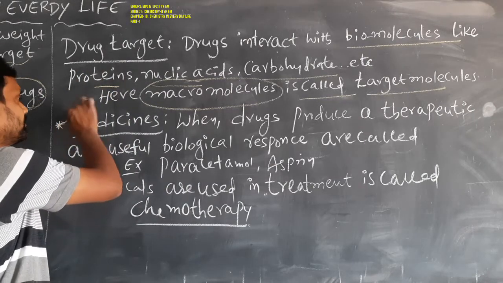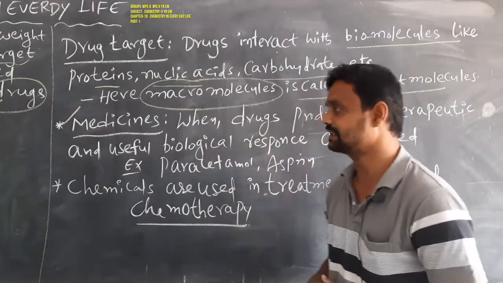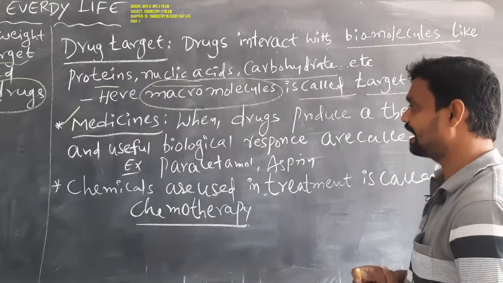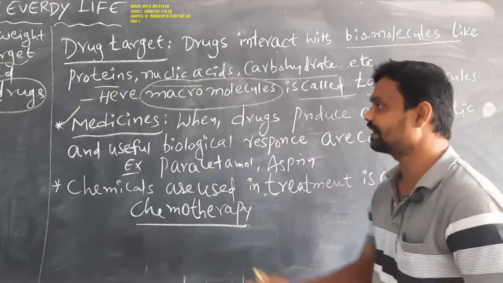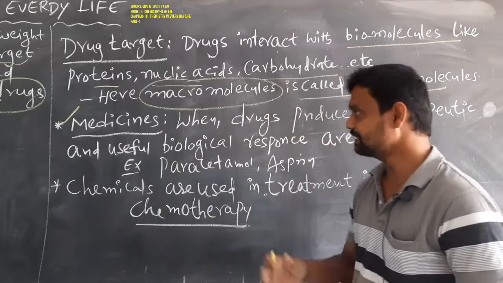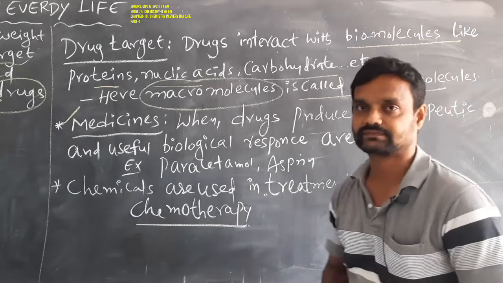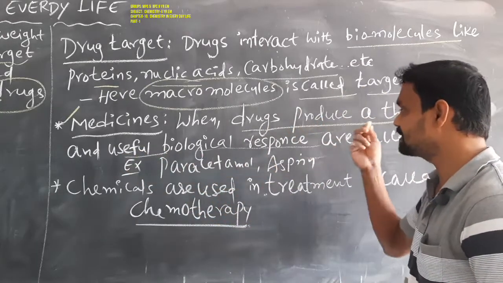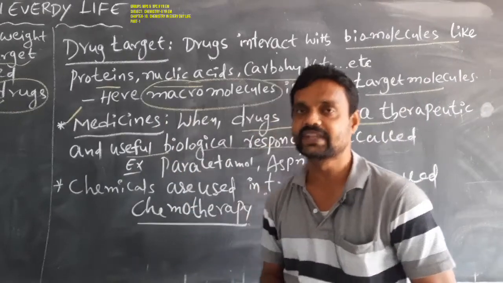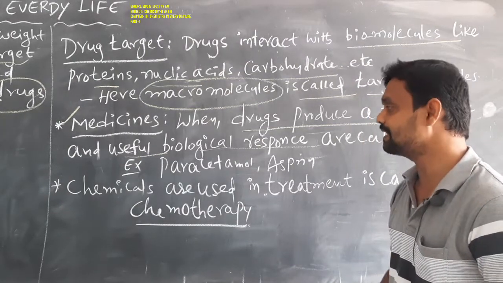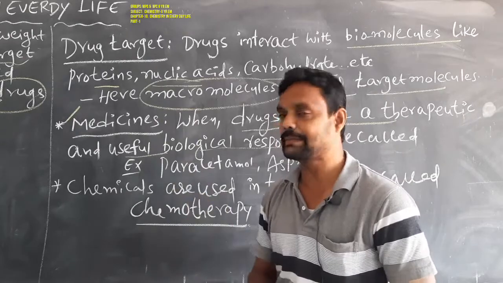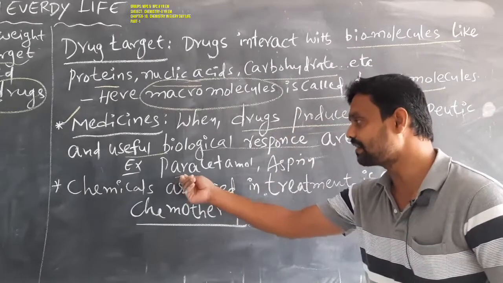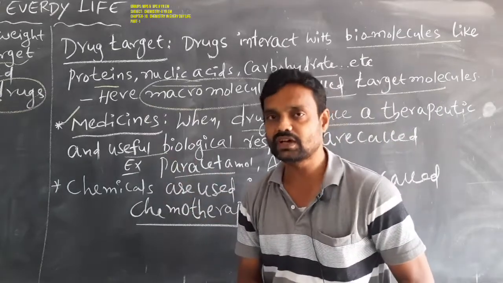Now we have to know the meaning of medicine. Simply, when drugs produce a therapeutic and useful biological response, they are called medicines. A well-known example of medicine in real life: for fever, we use paracetamol.